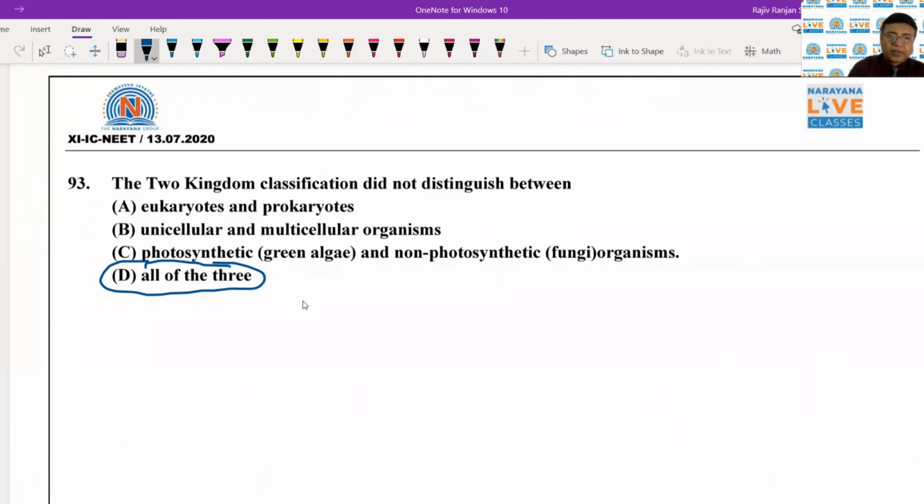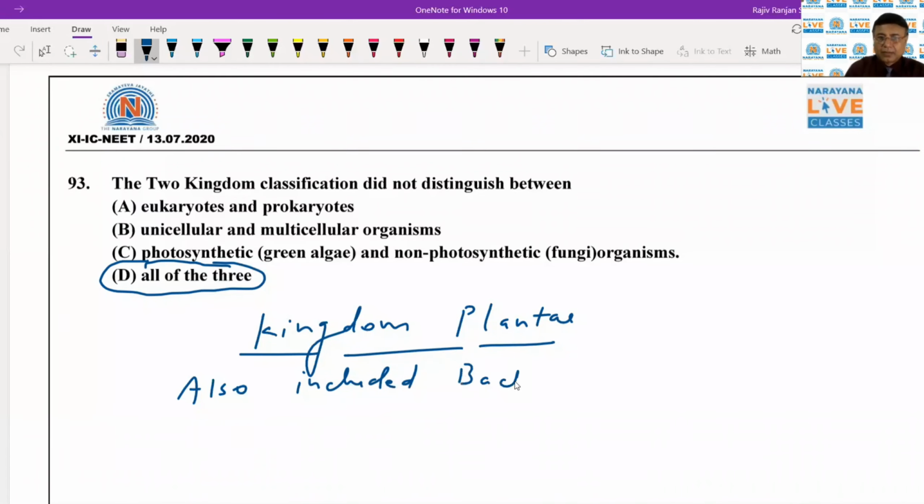I would like to inform you that in those days, kingdom Plantae not just contained the algae, the higher plants and lichen, but it also included bacteria and cyanobacteria, that were actually called the blue-green algae, a name that is still in practice.